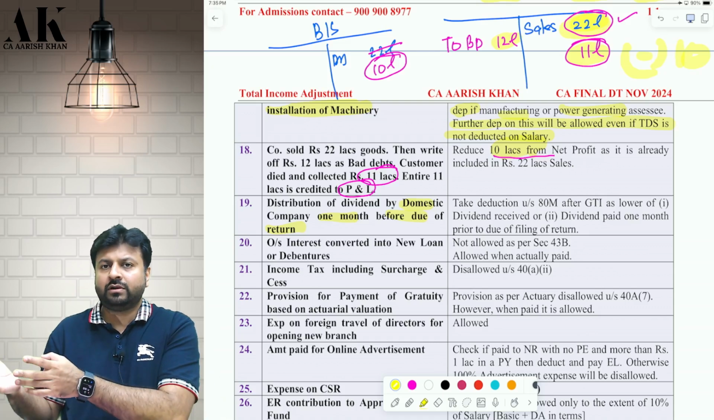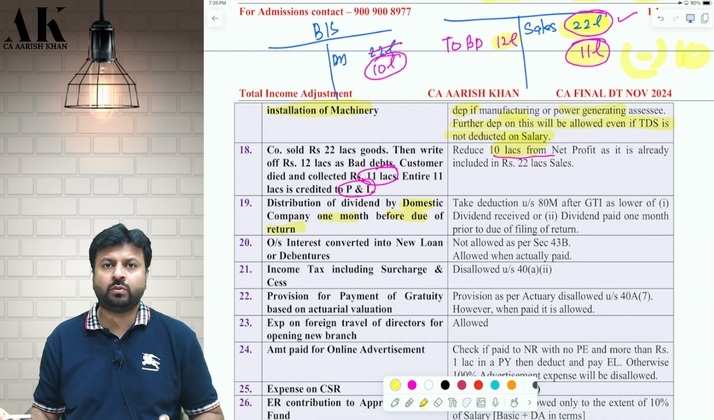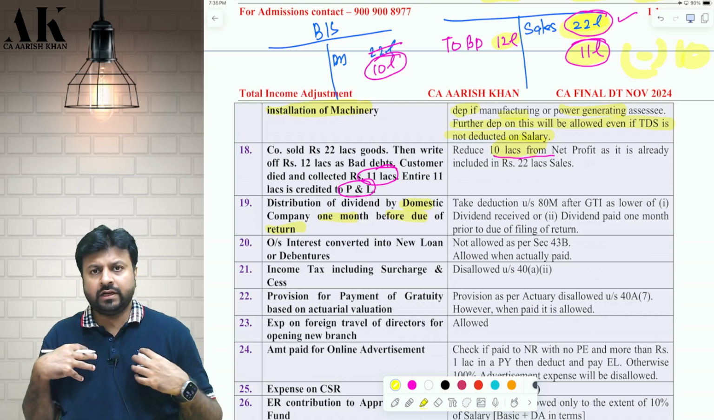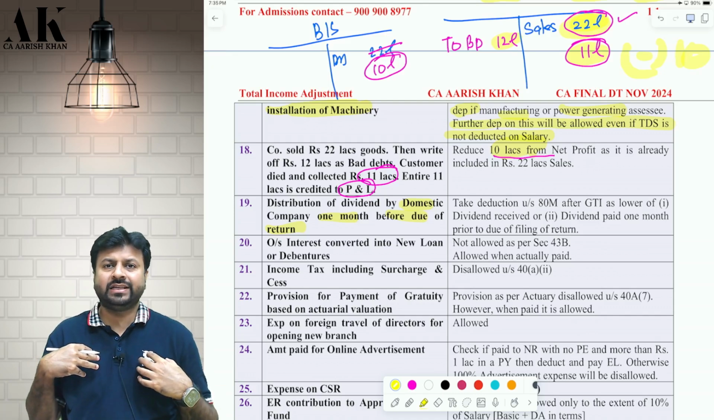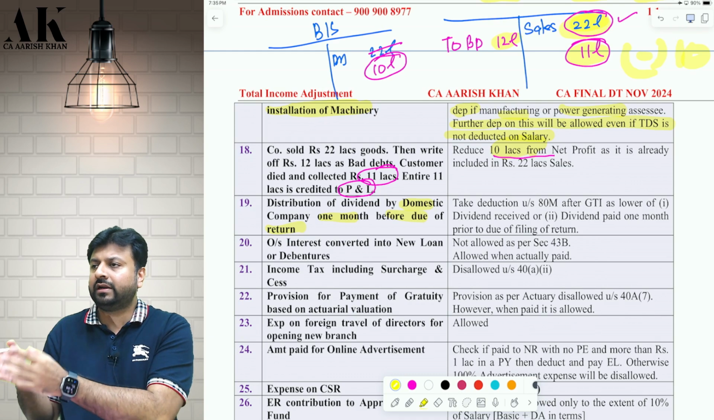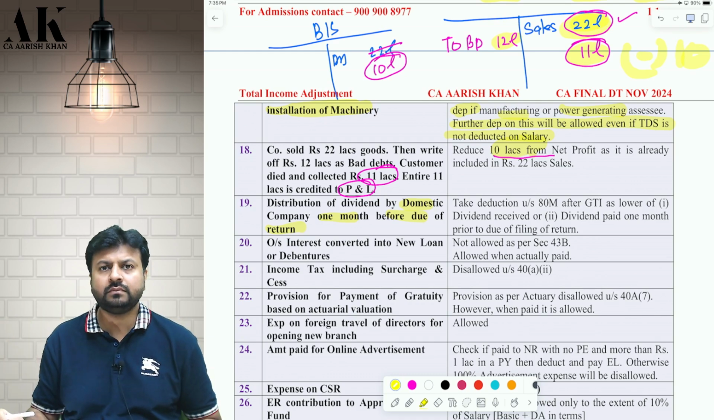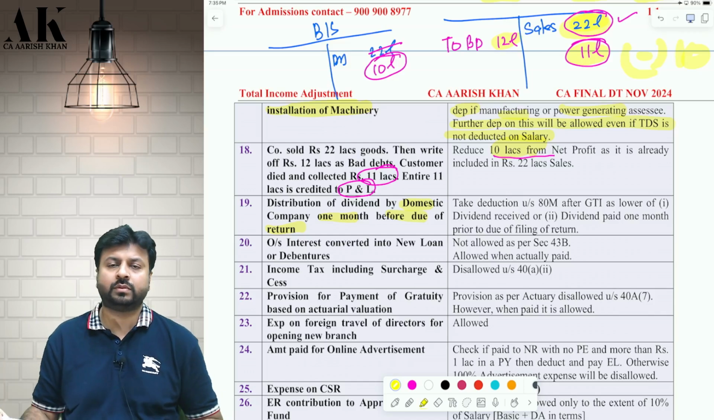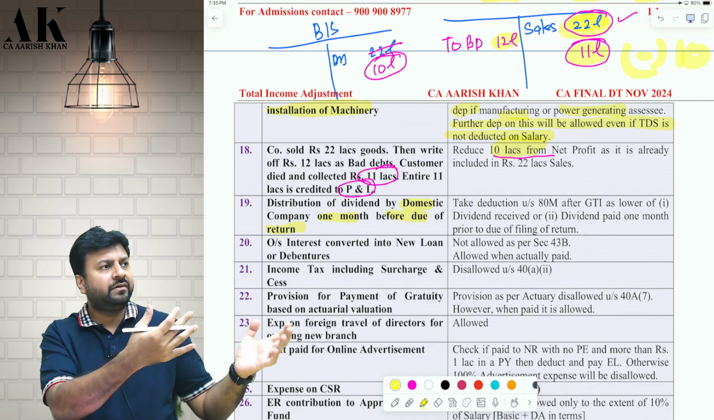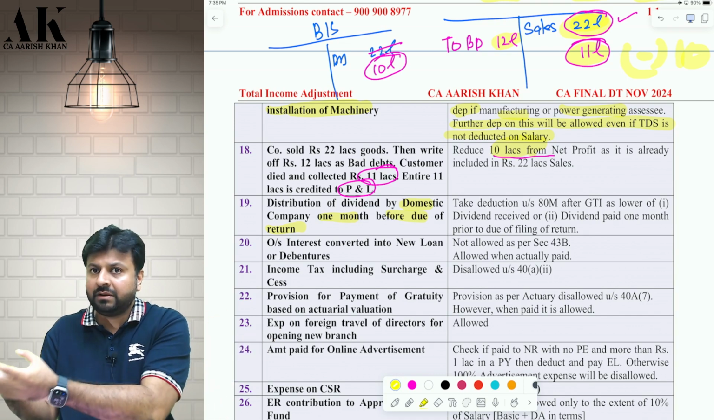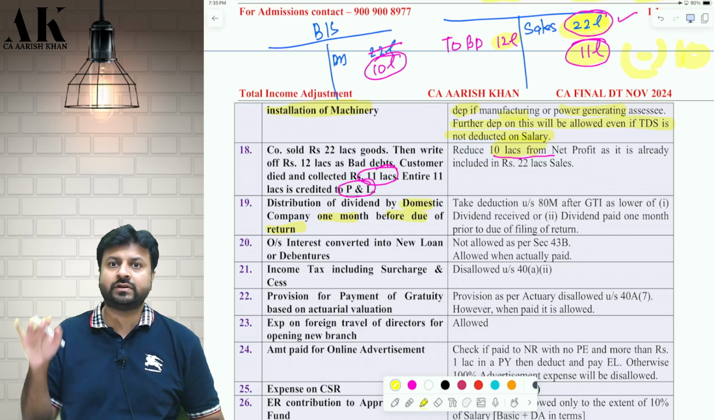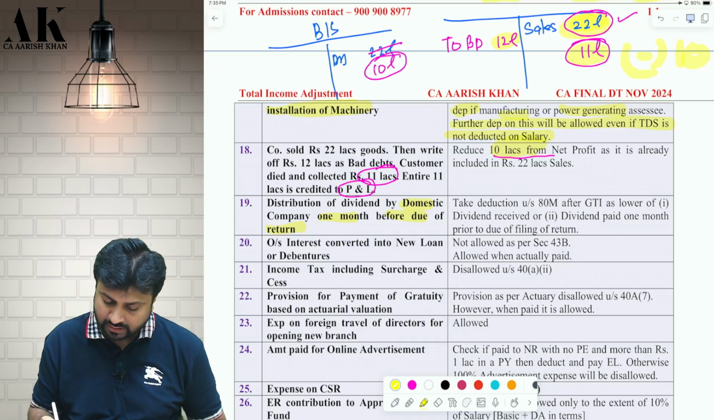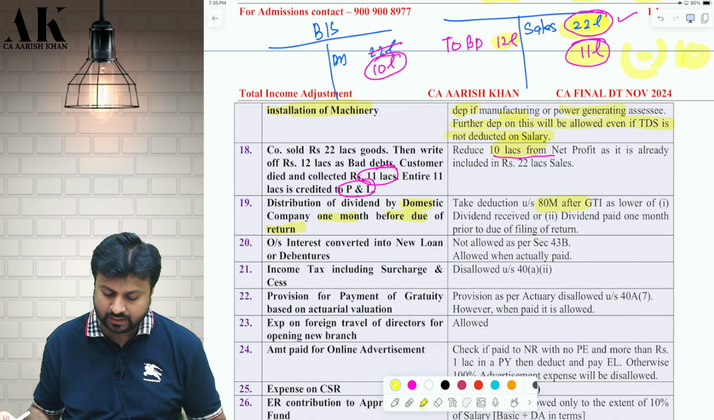When should I pay the dividend to the shareholder? You should pay the dividend to the shareholder 1 month prior to the due date of filing of return. If the due date of filing of return of the domestic company is 31st October, I have to pay the dividend till 30th September. If the due date of filing of return is 30th November, then I have to pay by 31st of October. So whatever dividend received, compare with dividend paid 1 month prior to the due date of filing of return, whichever is lower, will be allowed as deduction under ATM, where it is allowed under ATM.